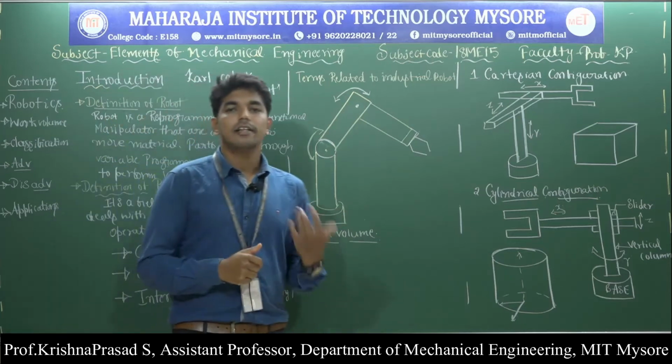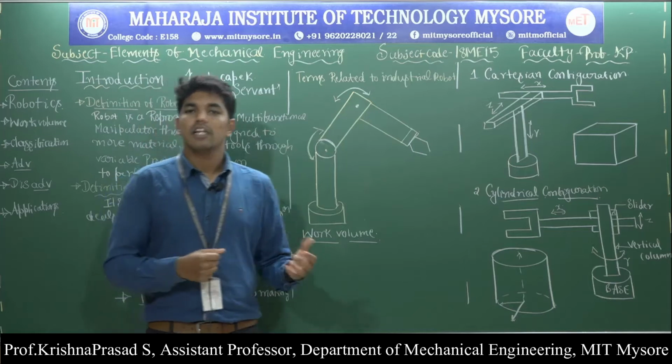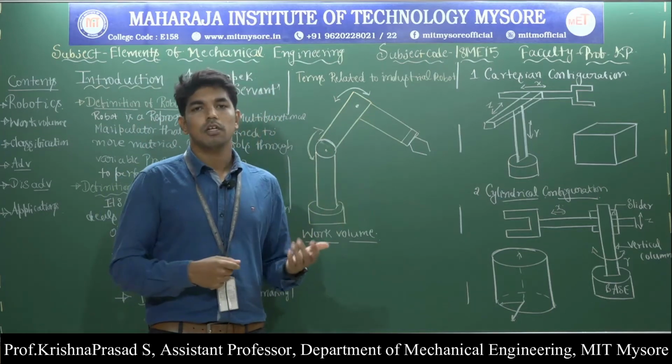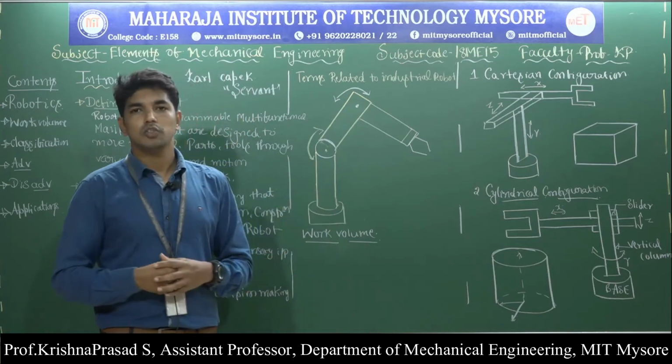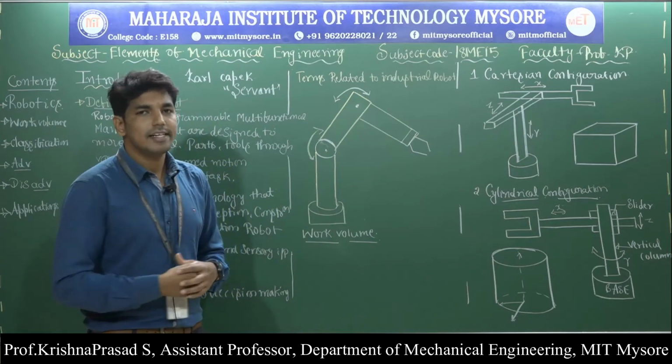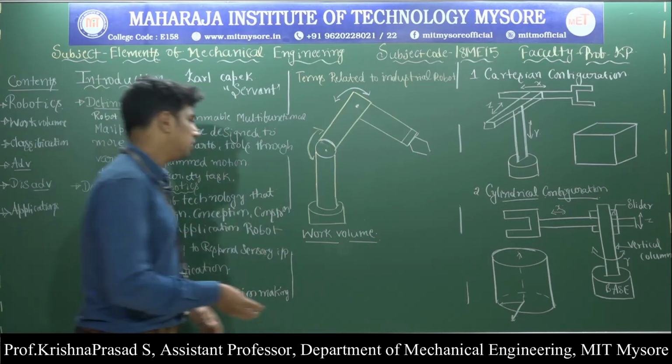I already told, in the year 1957 the English inventor Cyril Walter Kenward invented a manipulator that can be moved in all the three directions like X, Y and Z direction, and that robot was used in the industry, that's why it is called industrial robot. Then what are the main parts of the industrial robot?